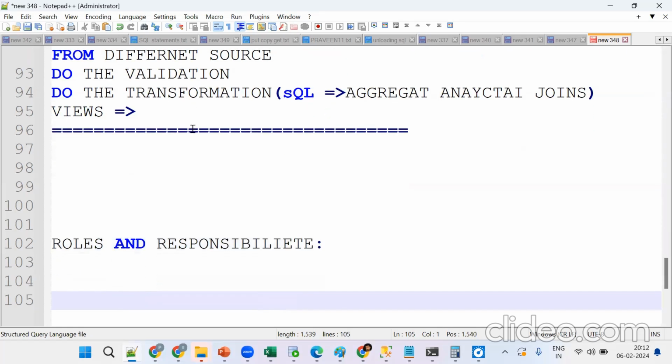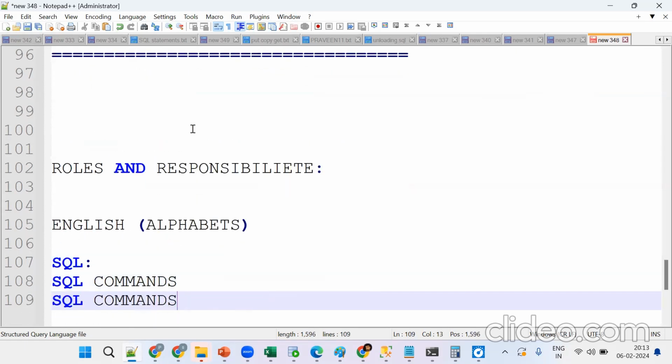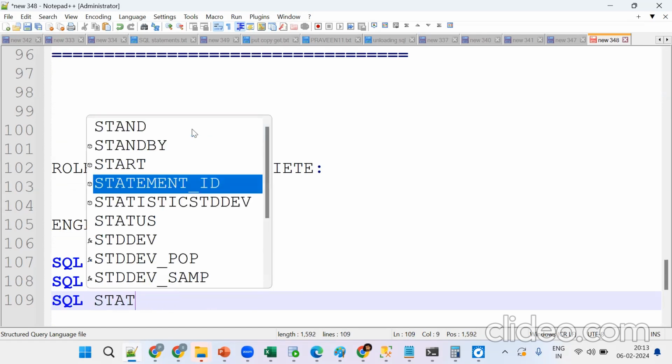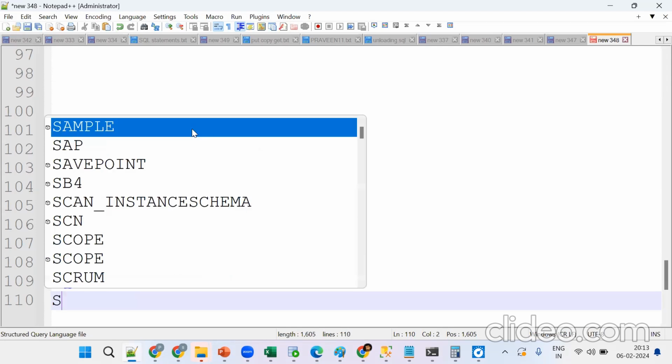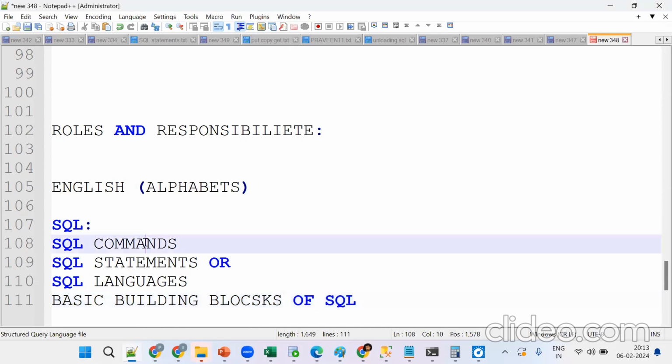Now tell me, in English, how do we communicate to human beings with the help of a language, that is English. English has alphabets. The same thing happens in SQL also. We can say SQL commands, or SQL statements, or SQL languages. Tell me the basic building blocks of SQL. Remember, if you know this, almost 20%, 30% of SQL will be completed. So SQL commands, statements, languages, basic building blocks of SQL.